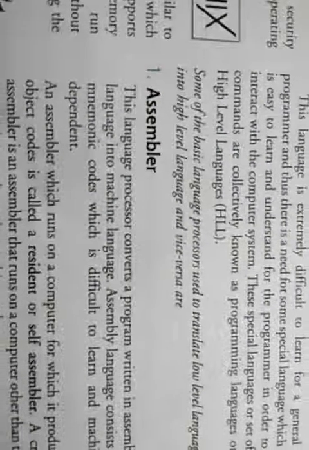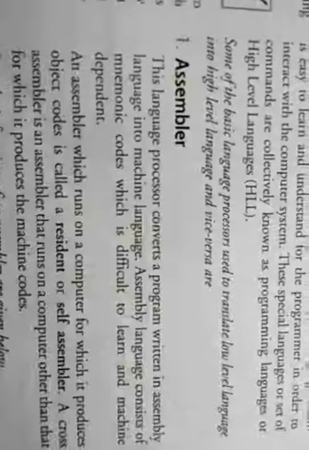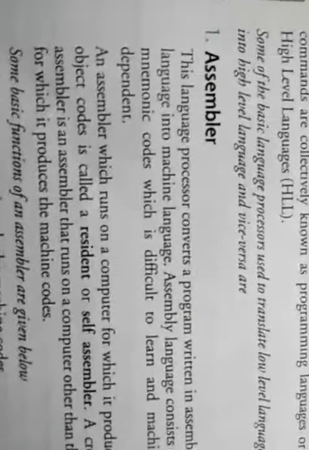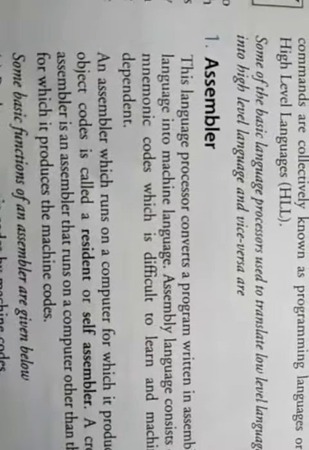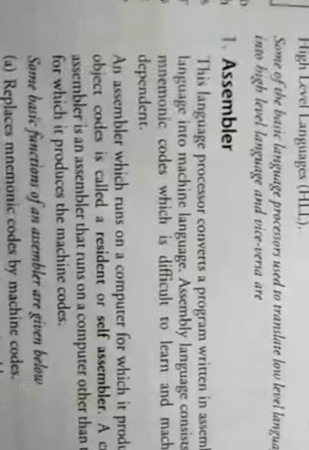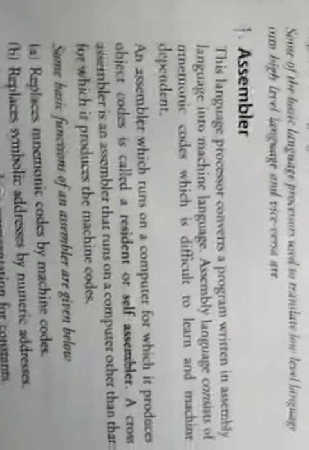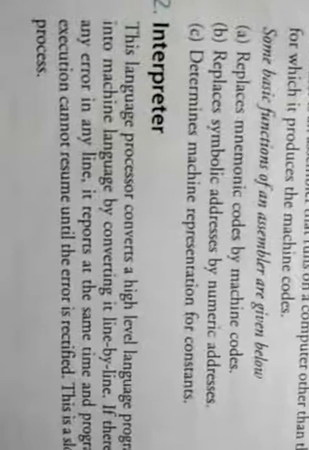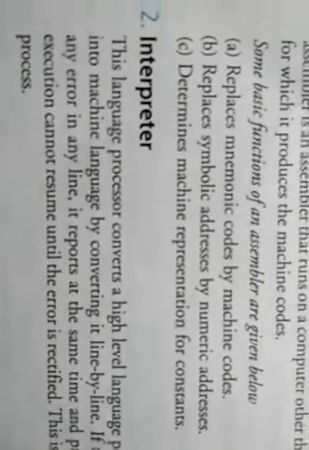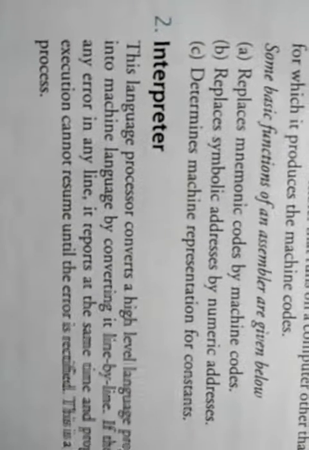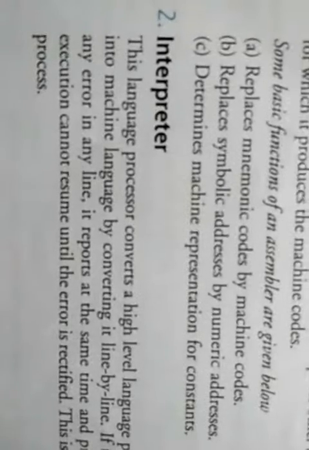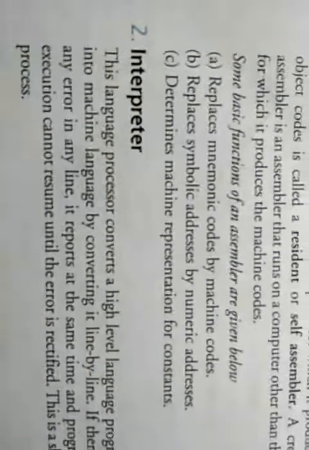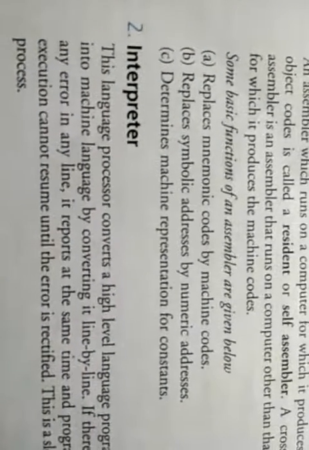So there are three categories of language processor. Number one is the assembler. An assembler is a translator that converts an assembly level language program into machine level language. And the second category of language processor is the interpreter. An interpreter is a translator that converts a high level language program into machine level language line by line.